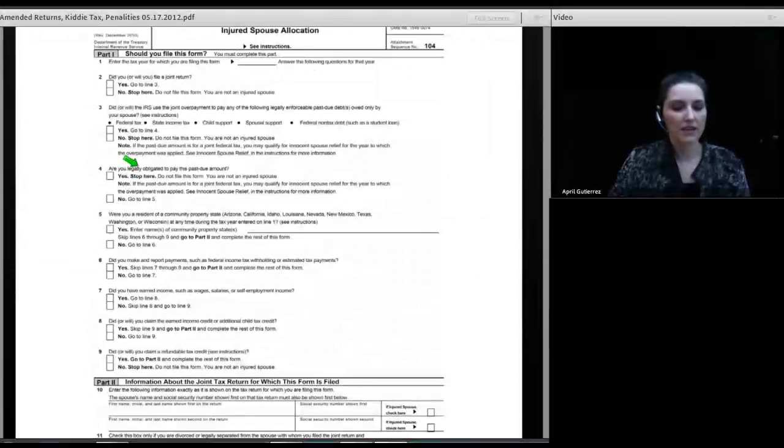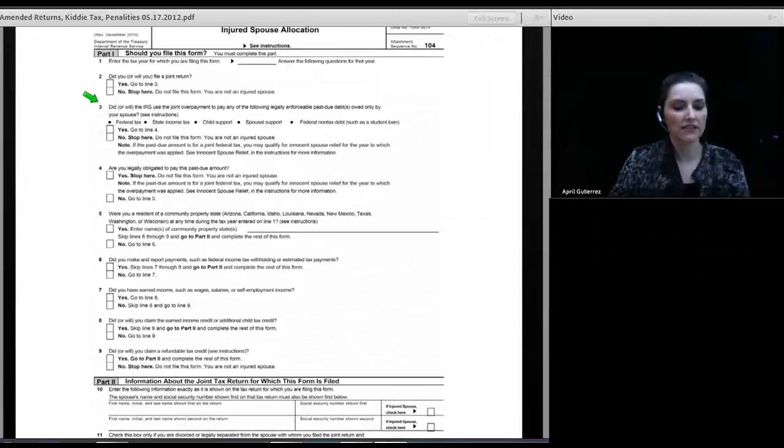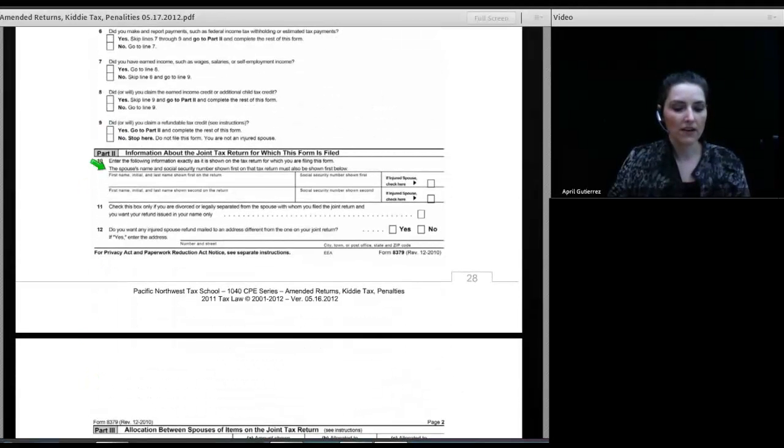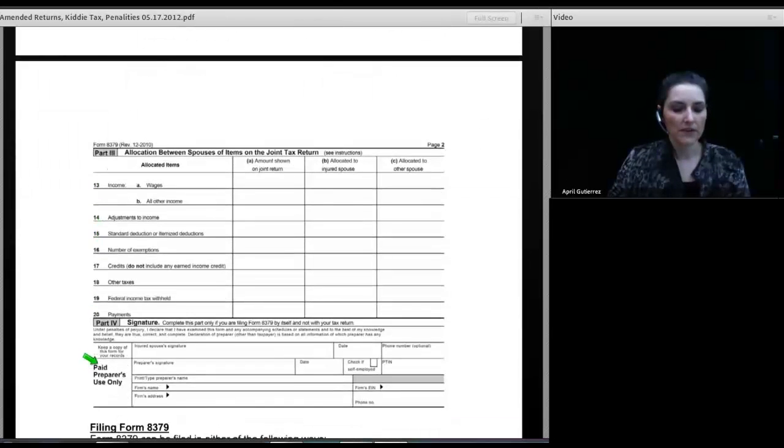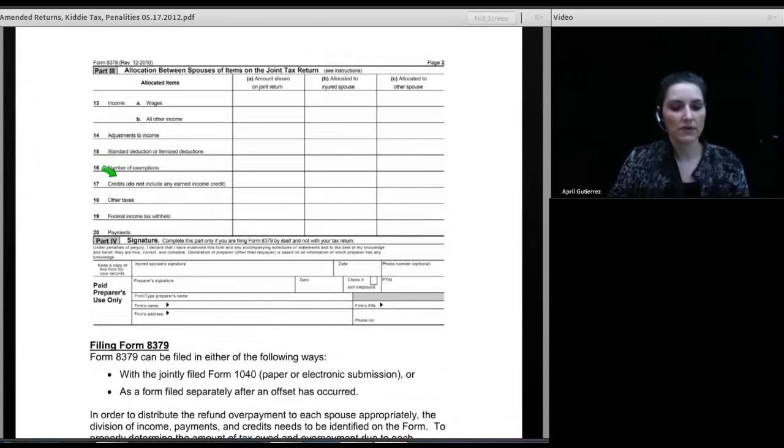And you will see the beginning page of the form is merely a checklist. It's going through to verify that you meet the criteria for filing the form, which are what I just described. And then on part 3 of the form, we actually have 3 columns. We have the amount of income shown on the joint return, the amount of income that is allocated to the injured spouse, that is the person who is filing the form, and the amount that is allocated to the other spouse.